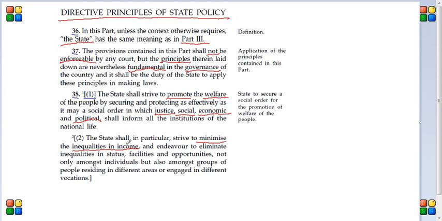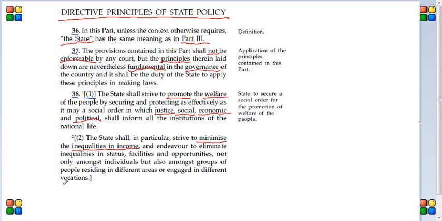Clause 2. Clause 2 says the state shall in particular strive to minimize the inequalities in income and endeavor to eliminate inequalities in status, facilities, and opportunities, not only amongst individuals but also amongst groups of people residing in different areas or engaged in different vocations. Same thing again. Basically, what clause 2 of this article says is that government should try to decrease inequalities between people, like any two people living in Delhi should have equal income, and any two people living in different parts of the country, let's say Delhi or Assam, should have almost equal income.